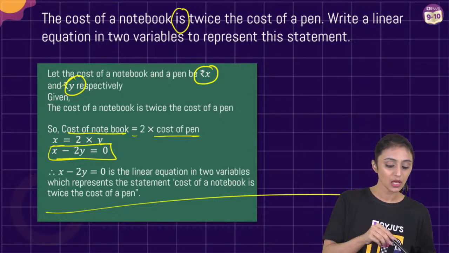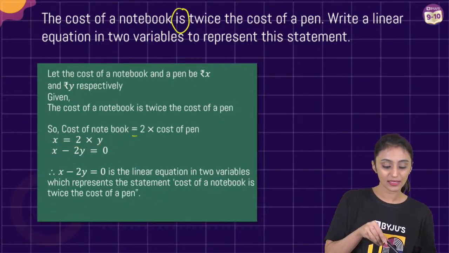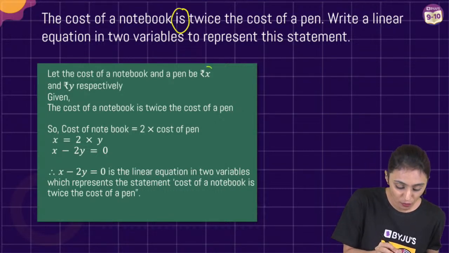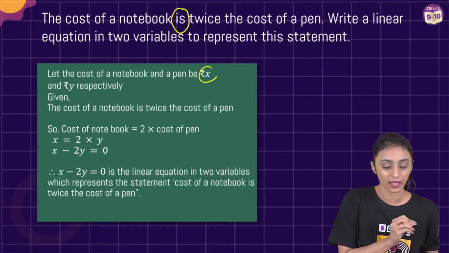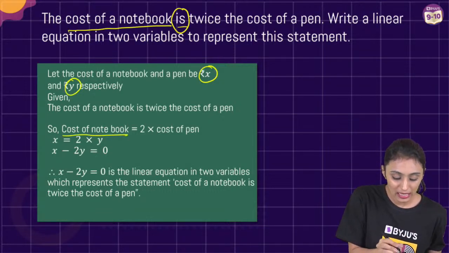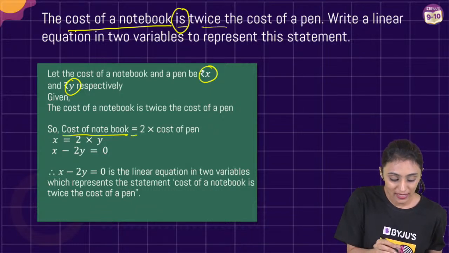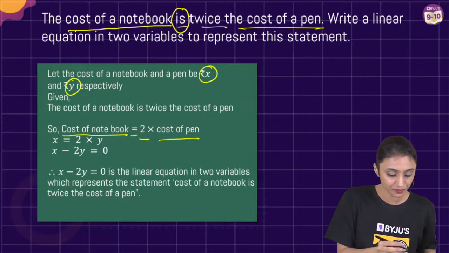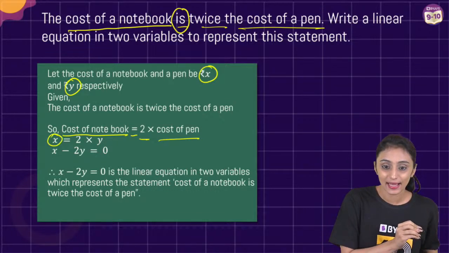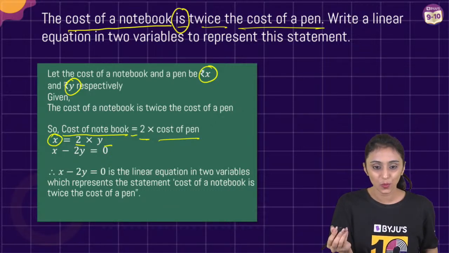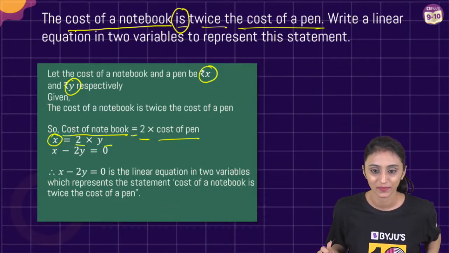Sneha, this is simple. Question is saying you have to represent this in a linear equation in two variables. Two variables I have to assume. Let's suppose cost of notebook is X, cost of pen is Y. Question says cost of notebook is equal to, twice means 2, cost of pen. Cost of notebook is X is equal to 2 times cost of pen, that's Y. So X equal to 2Y, that means X minus 2Y.